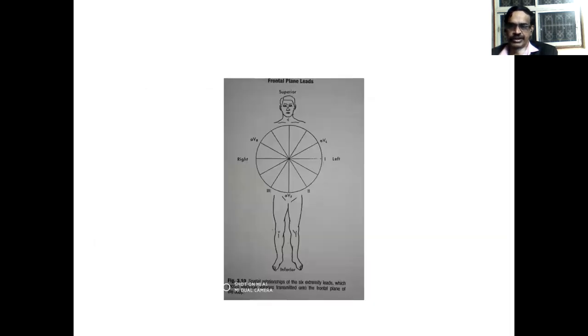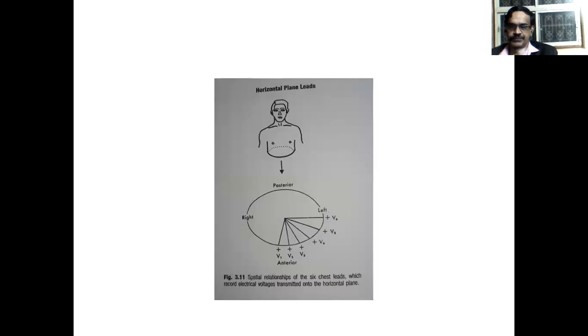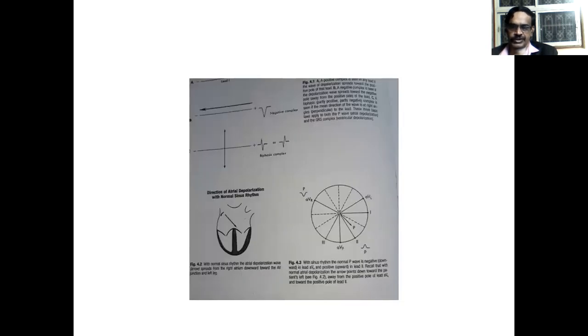So here you can see the hexaxial diagram: lead 1, lead 2, lead 3, AVR, AVL, and AVF. These leads represent the electrical activity in the frontal plane. In the horizontal plane, the electrical activity of the heart is represented by V1, V2, V3, V4, V5, V6. Here you see the mean QRS axis is somewhere around 50 degrees, so it is the vertical heart.